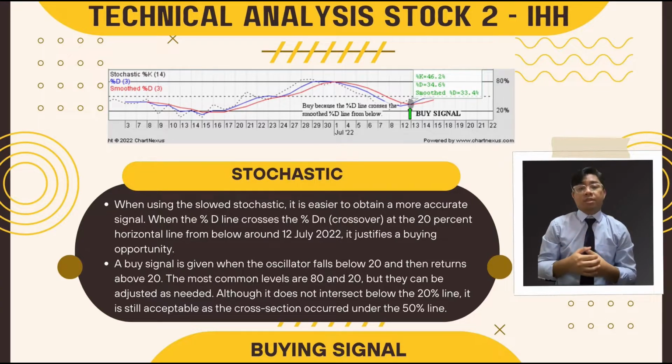So the most common levels are 80 and also 20, but they can be adjusted actually as needed. Okay, so although it does not intersect below the 20% line, it is still acceptable. The cross section is still acceptable as the cross section occurred under the 50% line.